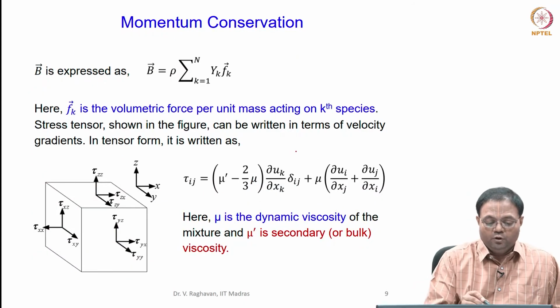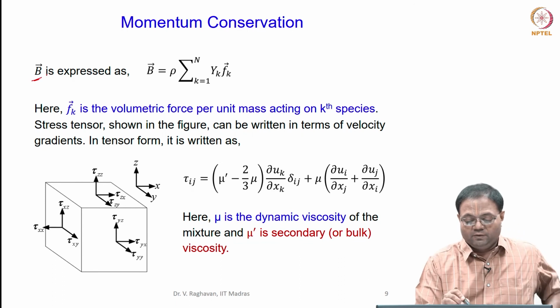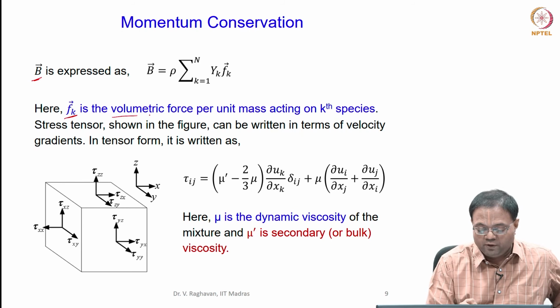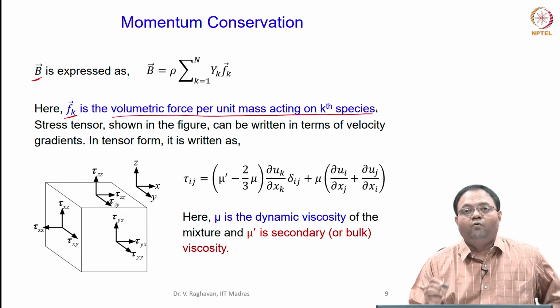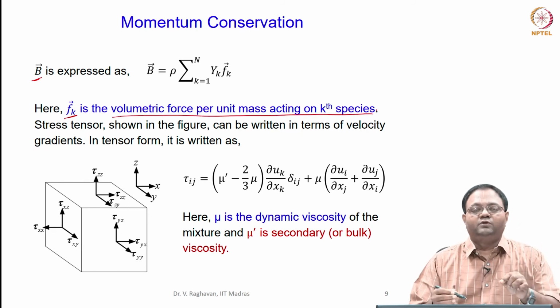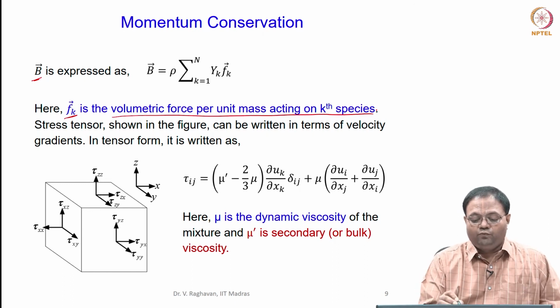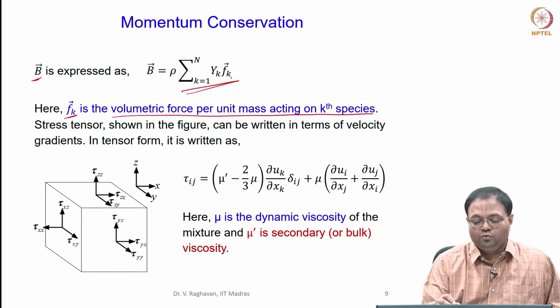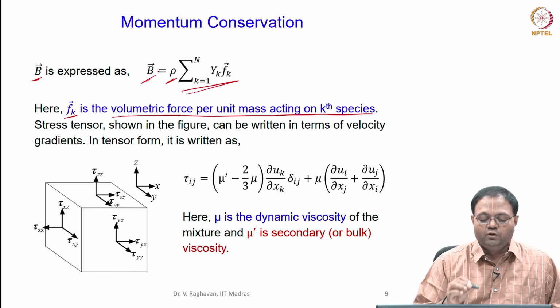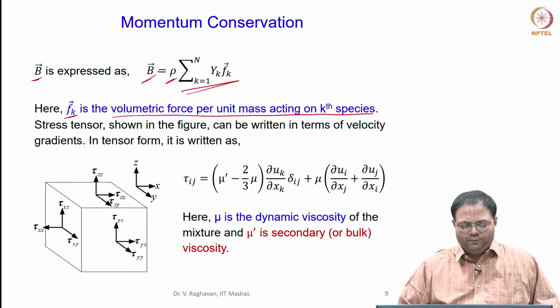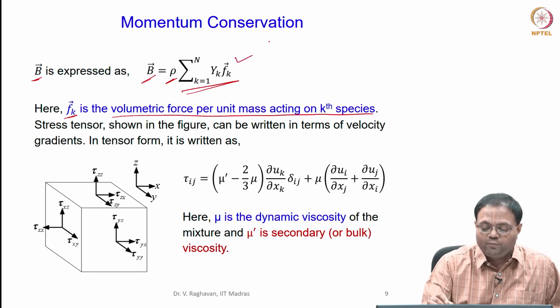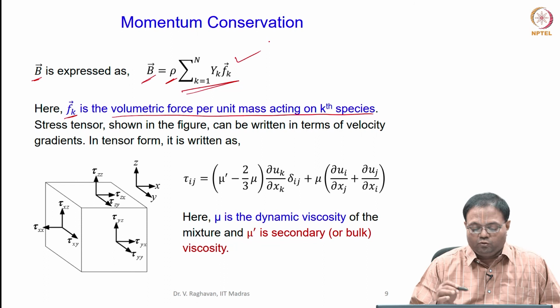Okay, now the B vector is nothing but the force. So, Fk is the force, volumetric force per unit mass on a kth species. Similarly, you have to add for all the n species. So, mass fraction of the species times the force acting on the species, that summed up times the mixture density will give you the body force. This will be added, but this will be negligible actually. So, in several cases this will be negligible. So, this is the body force term that can be added. If you want to add, you can add it.